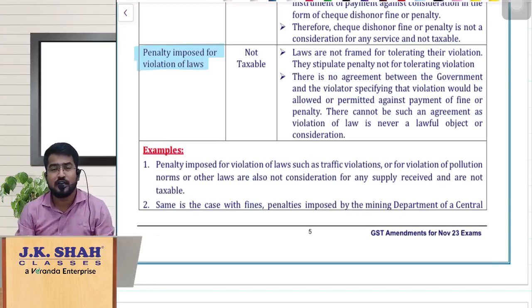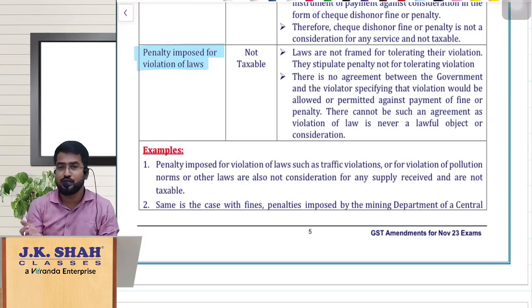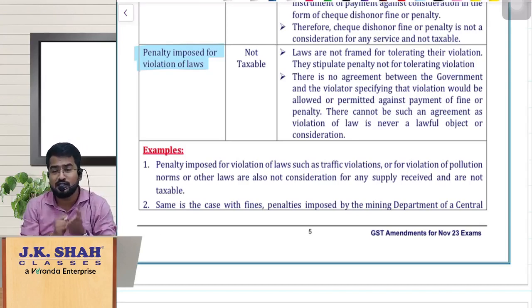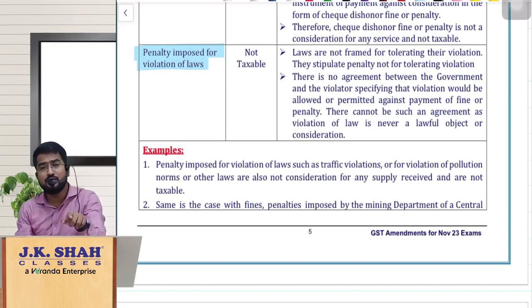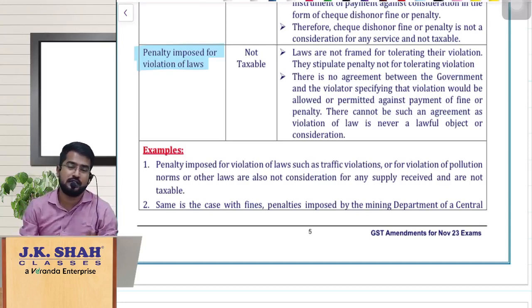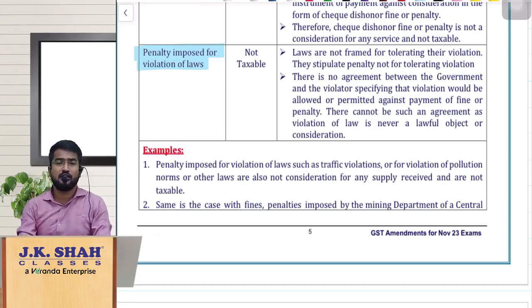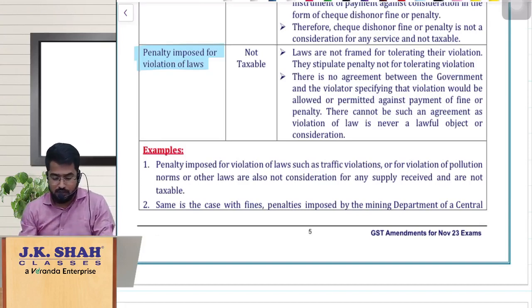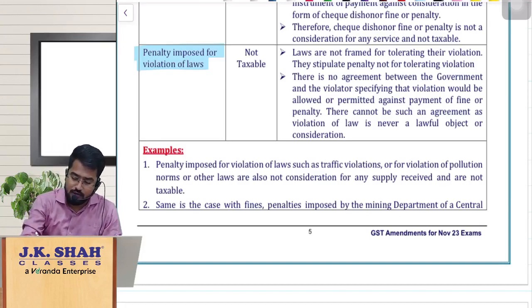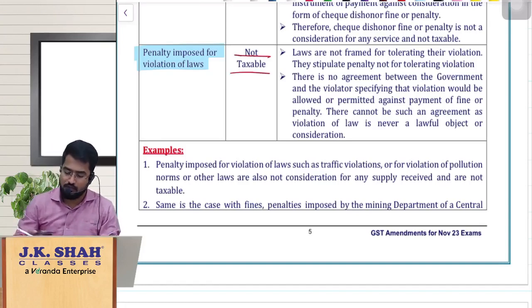The lawmakers are not agreeing to tolerate your violating the law for some penalty. Here we are imposing the penalty not to tolerate you violating the law, but to punish you so that later on you will not violate the law. That is the agenda. The penalty imposed for violating the law is not a consideration for tolerating your act. So this is also not a supply, hence not taxable.